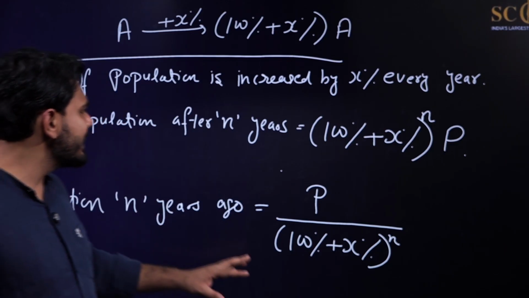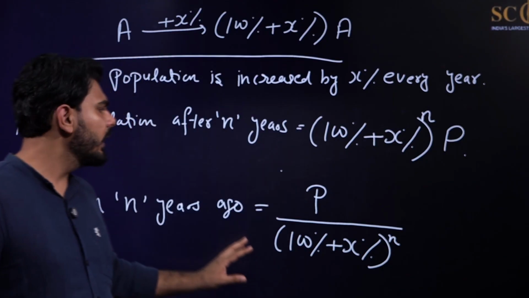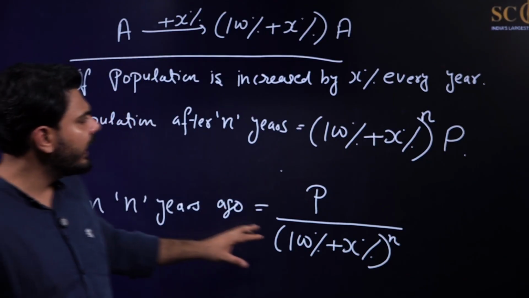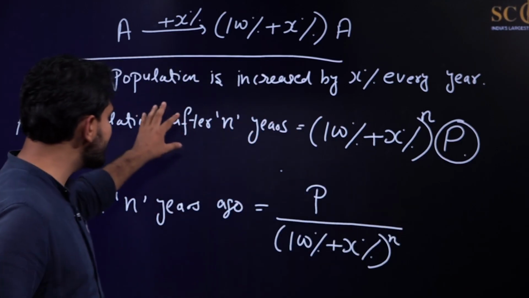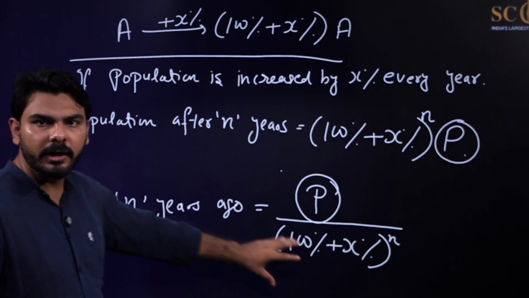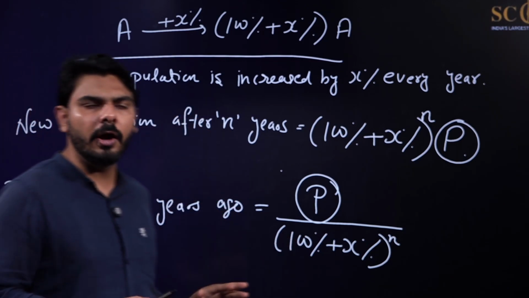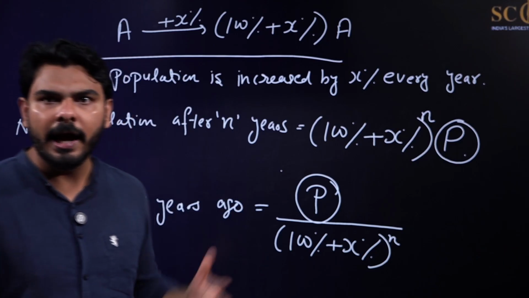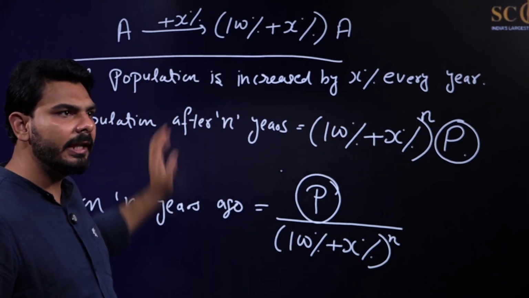So you can clearly see that both of these formulas are interrelated. In this case, we are finding this value, and in this case, we are finding this value. So this is just getting cross multiplied here. Both of these formulas are actually interrelated. There is no difference in any of them. I have just changed the cross multiplication part, and you are getting the same formula the other way.